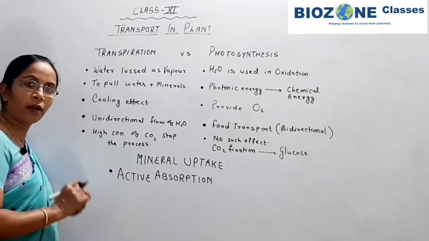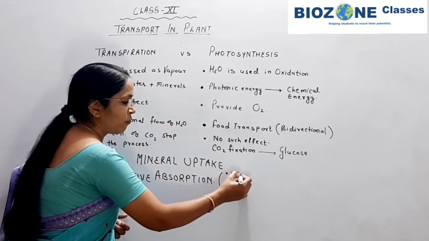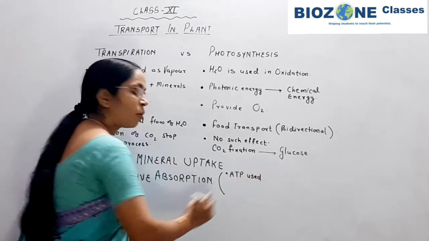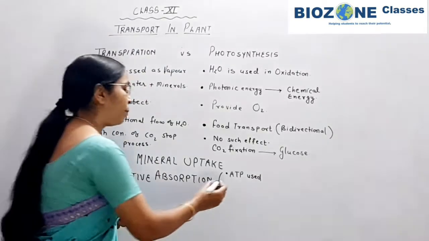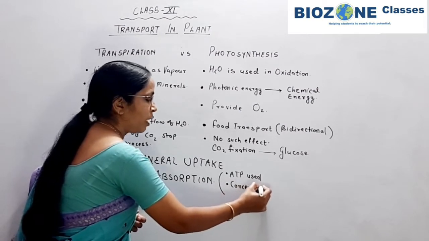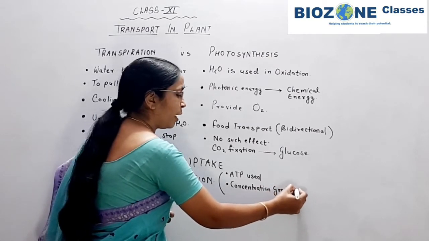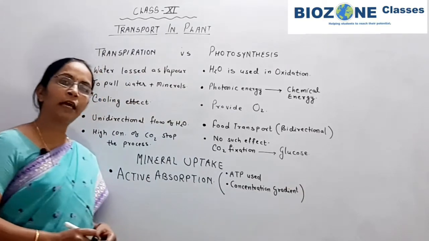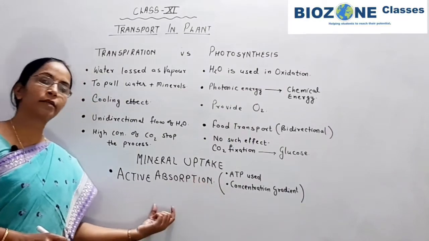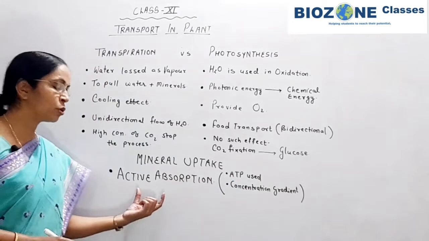Active absorption, I think all of you know. First, remember, during the absorption of mineral ions, when ATP is used, it is called active absorption. Why is ATP used? Because the absorption of ions takes place against the concentration gradient. Whenever absorption takes place against the concentration gradient, that is called active absorption. Minerals are absorbed from low to higher concentration, and that's why the cells require ATP. So remember this part.